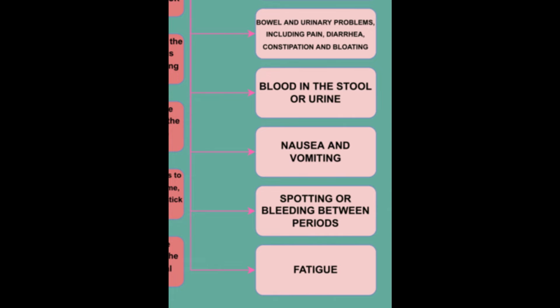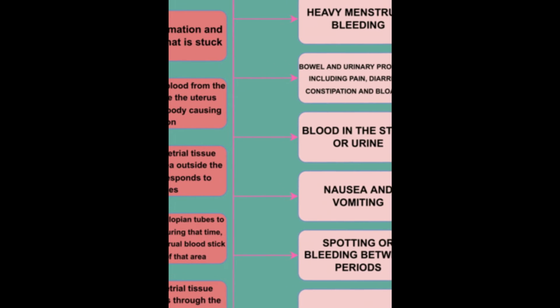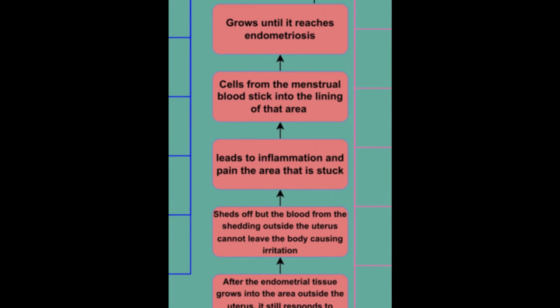Sometimes endometriosis is first diagnosed in those seeking treatment for infertility. It is important to note that the amount of pain a woman experiences is not necessarily related to the severity of the disease. Some women with severe endometriosis may experience no pain, while others with a milder form of the disease may have severe pain or other symptoms. From the information given by reliable internet sources, endometriosis affects women mostly in their reproductive age, as in from the onset of their first period or menarche to their last, which is menopause.